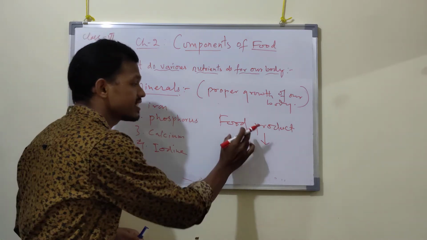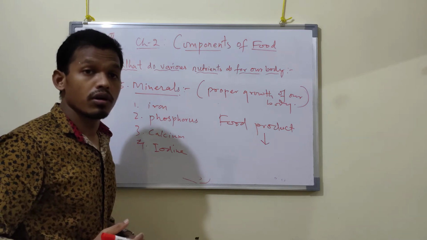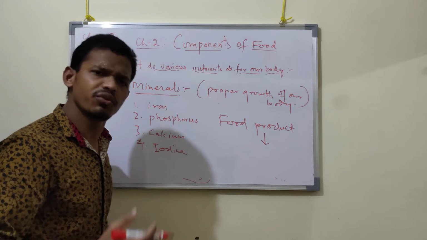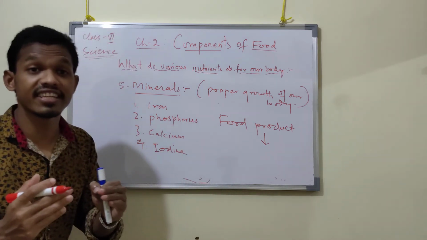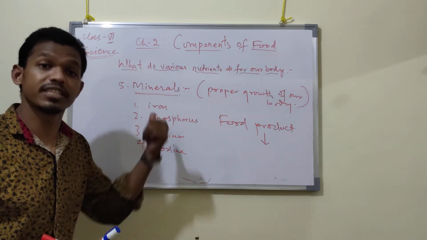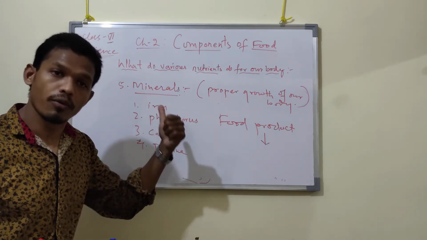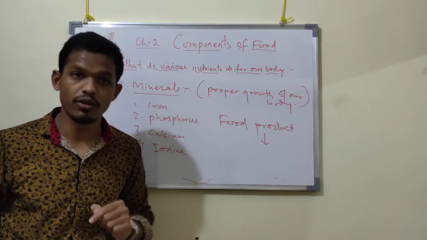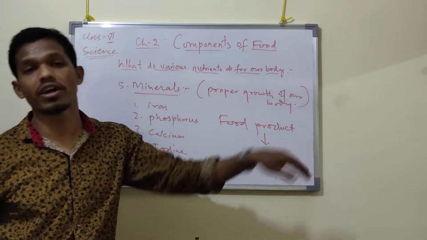No, it contains more than one nutrient, not only one single nutrient. Nutrients means carbohydrate, also fats, also vitamins or minerals or protein. These are all nutrients. Does a food product contain only one nutrient? No. It can contain more than one nutrient.